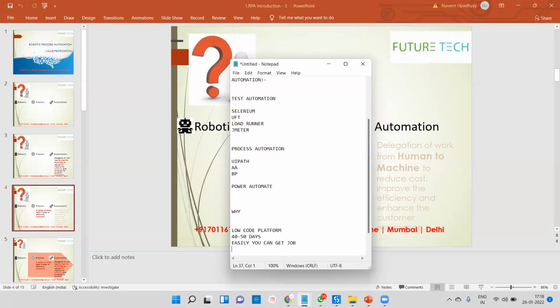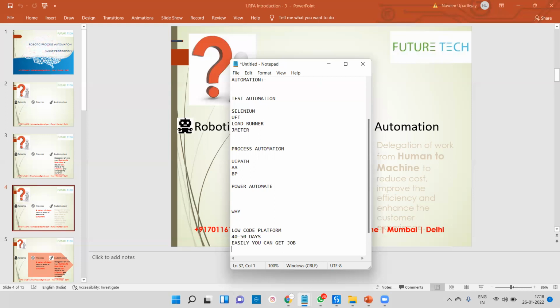If you go for any programming language like Java or Python, especially Java, core Java and advanced Java will take more than 9 months to 1 year. And after that you can get a package of 3 to 4 lakhs per annum. But you have to understand the coding language and all these things, and only after 1 year can you get the job.